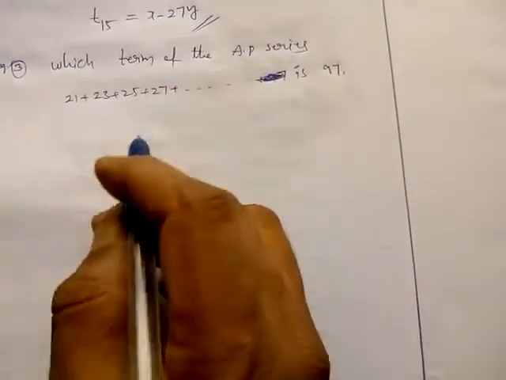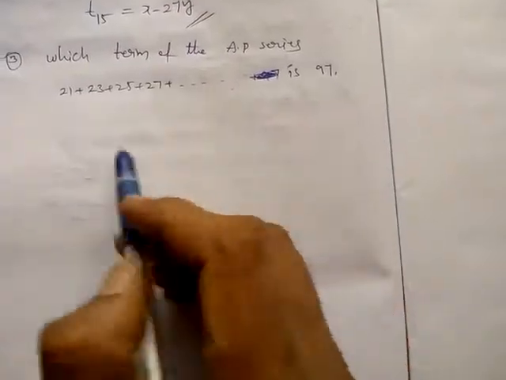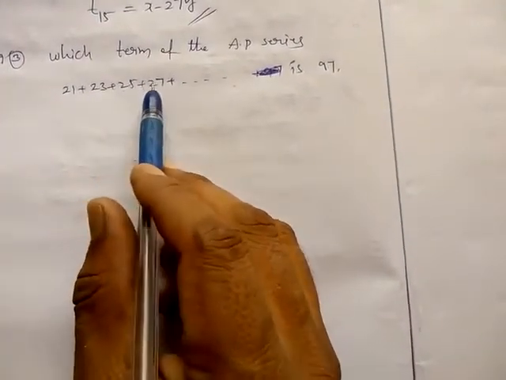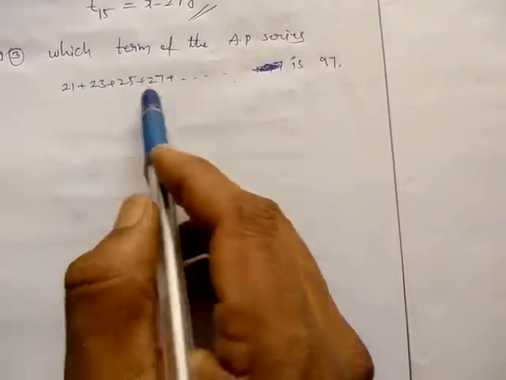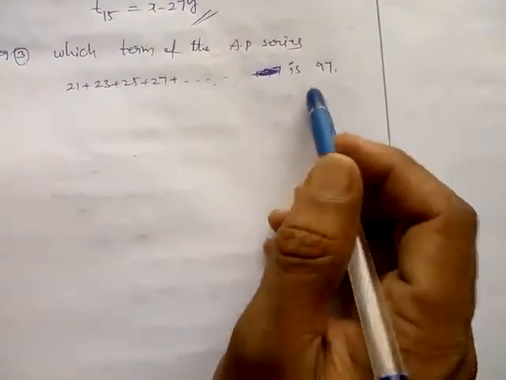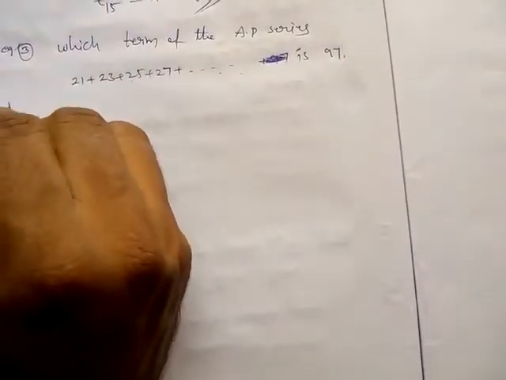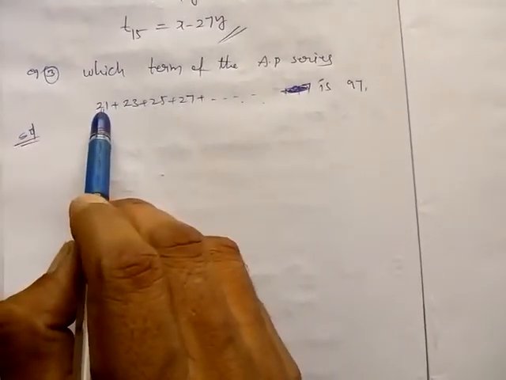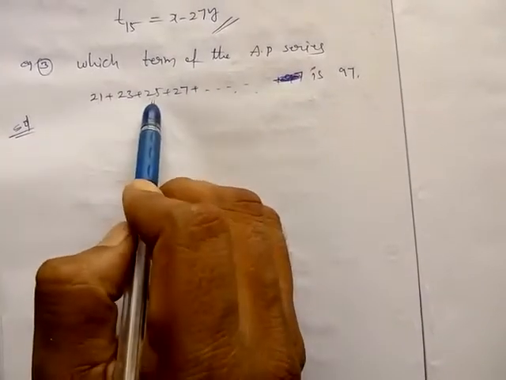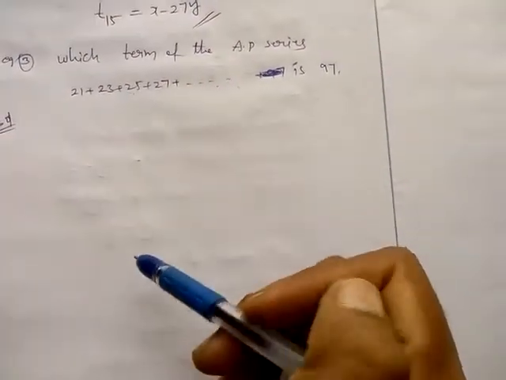So in this AP series, 97 is which term? 21, 23, 25, 27, 29, and so on, like this the series is there. In this series 97 is which term is being asked: that is the 10th term, 15th term, we don't know. We have to find which term it is. See, in the solution, this is the first term, this is second, this is third, fourth, fifth, like that. So 97 is which term?